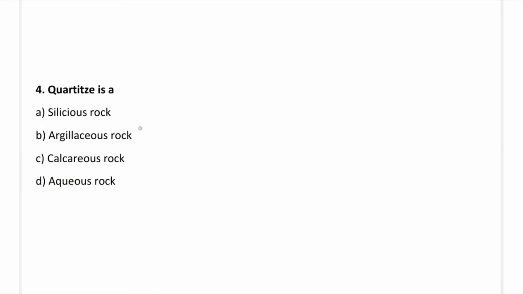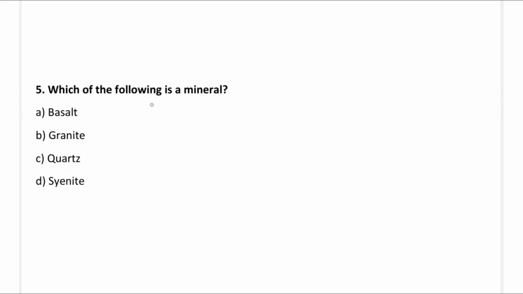So next question, the quartzite is: option A, siliceous rock; option B, argillaceous rocks; option C, calcareous rocks; option D, aqueous rocks. So the correct answer is option A, siliceous rock. So next question, which of the following is the mineral? Option A, basalt; option B, granite; option C, quartz; option D, cyanide. So the correct answer is option C, quartz.